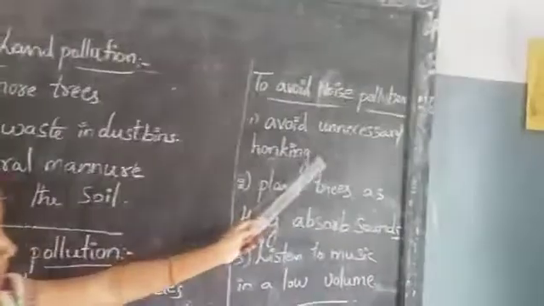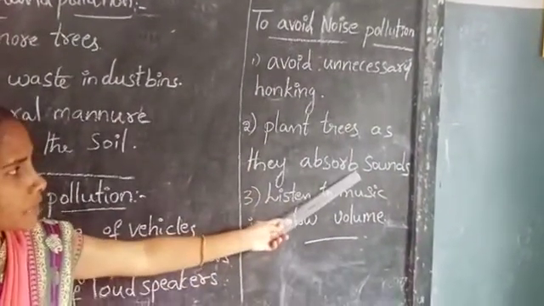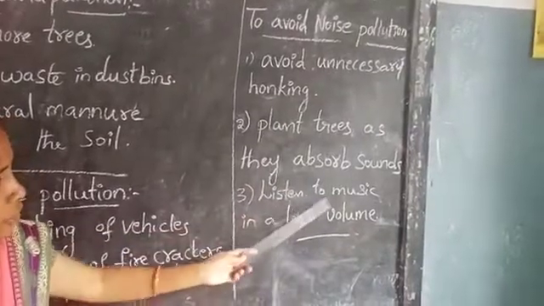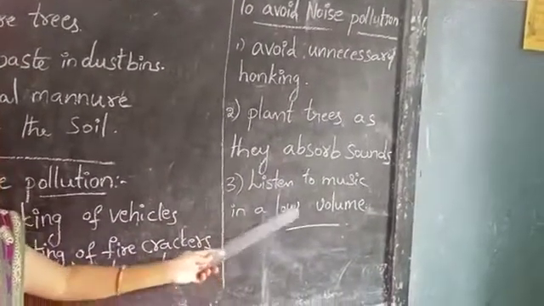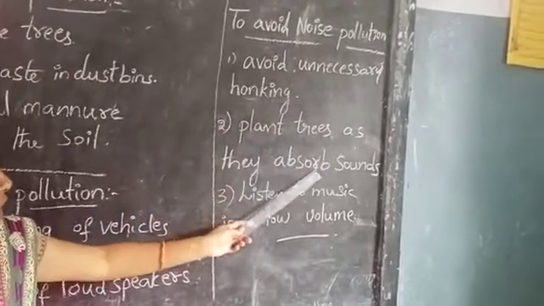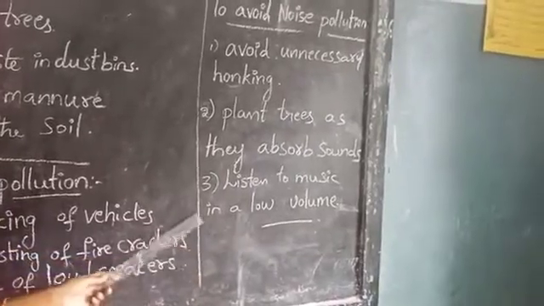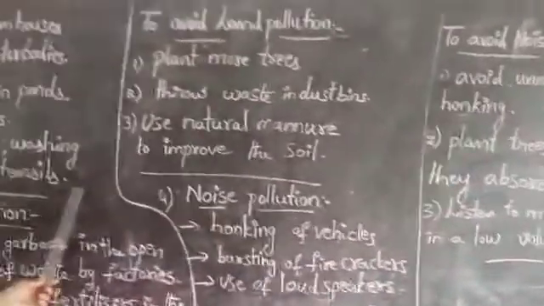Avoid unnecessary honking, plant trees as they absorb sounds, listen to music at a low volume. So children, these are the types of pollution and how we avoid them.